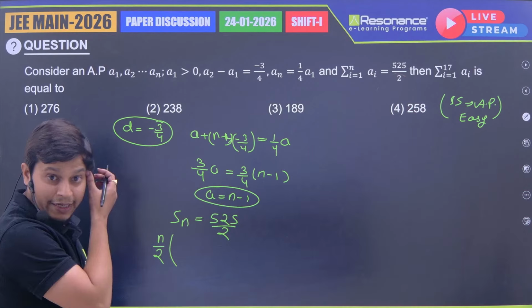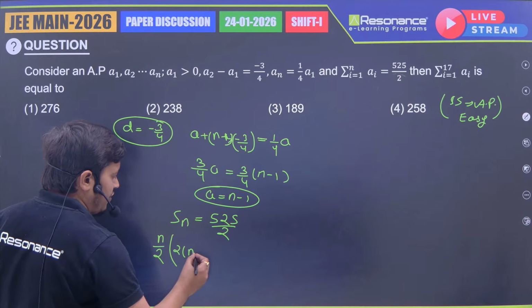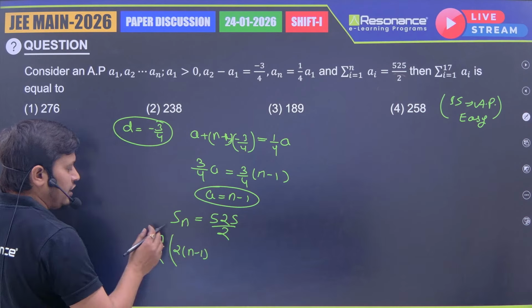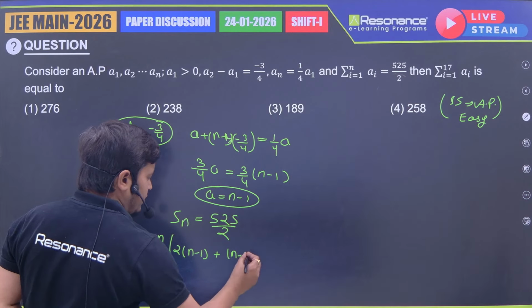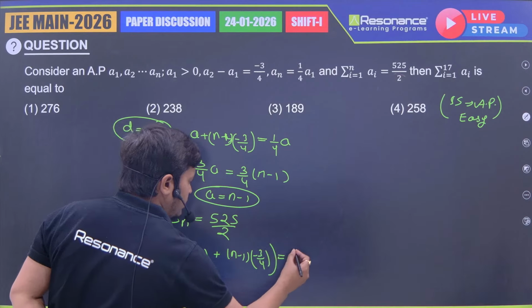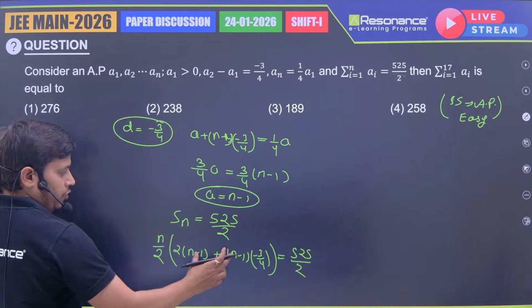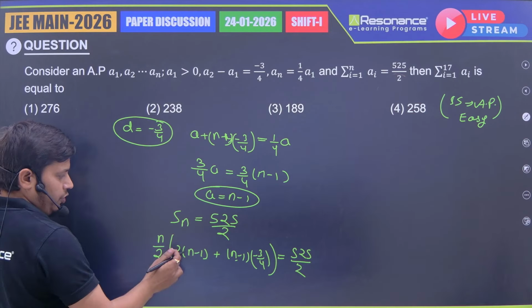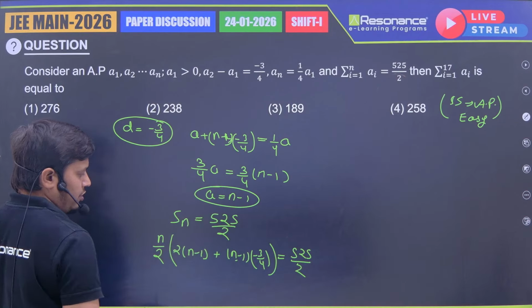I am replacing the value of a in terms of n, so that we get the value of n. So twice of n minus 1, n minus 1 as it is, and d is minus 3 by 4, equal to 525 by 2. Now in these two, n minus 1 is common, 2 minus 3 by 4. What we got? 8 minus 3, 5 by 4.